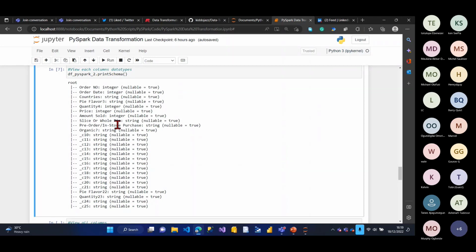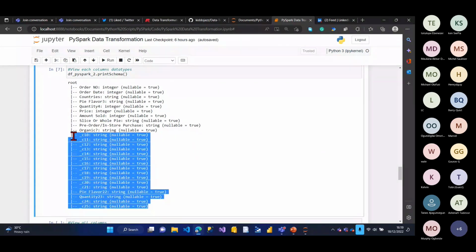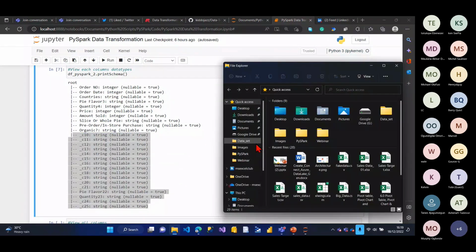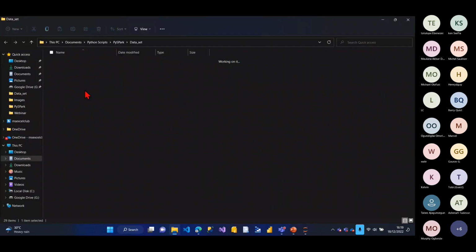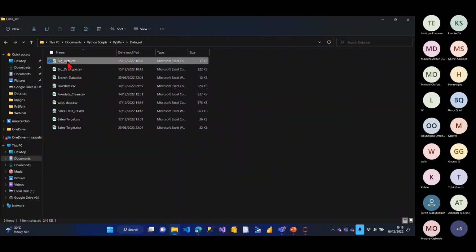So you can see from all this side here, it's actually data that is not needed. What I mean by that, if I open the folder, let's see the folder itself. So this is what I'm talking about. If I go to the data set, I'm using the big data CSV, this one over here.